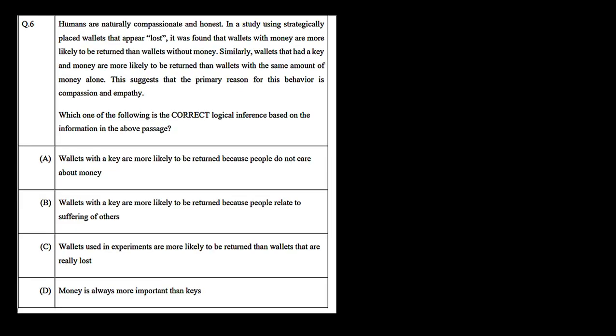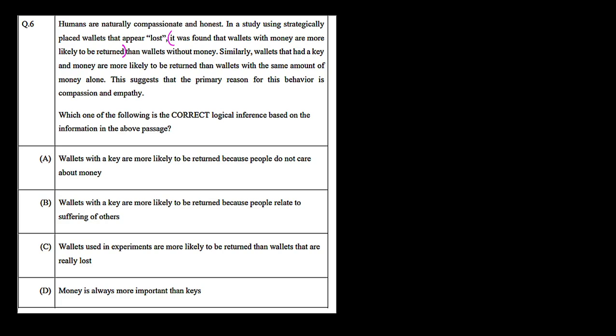Question 6 says humans are naturally compassionate and honest. In a study using strategically placed wallets that appear lost, it was found that wallets with money are more likely to be returned. This point is important.